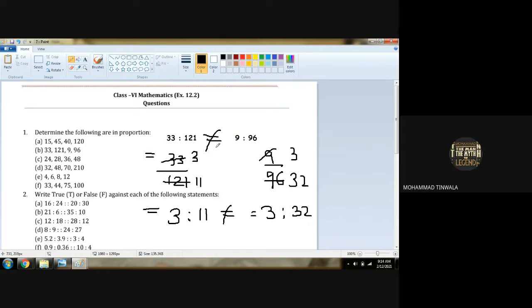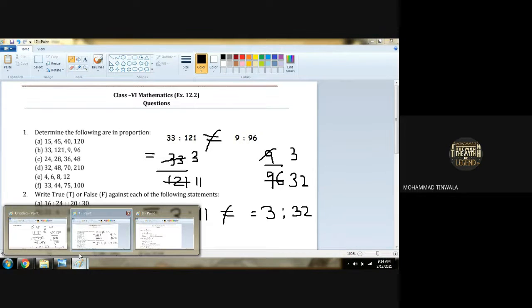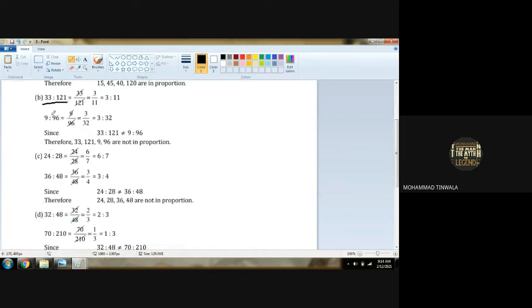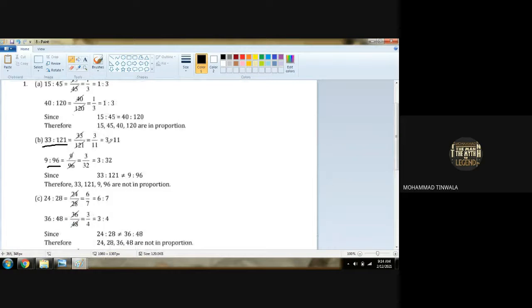Are you getting it? Check the answer number 2 here in the answer column. 33 is to 121, 9 is to 96. So you got first 3 is to 11, 3 is to 32.